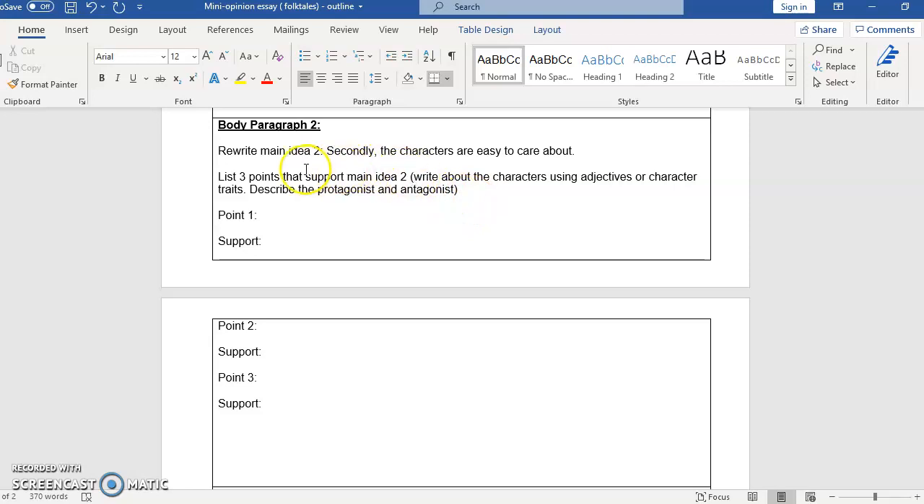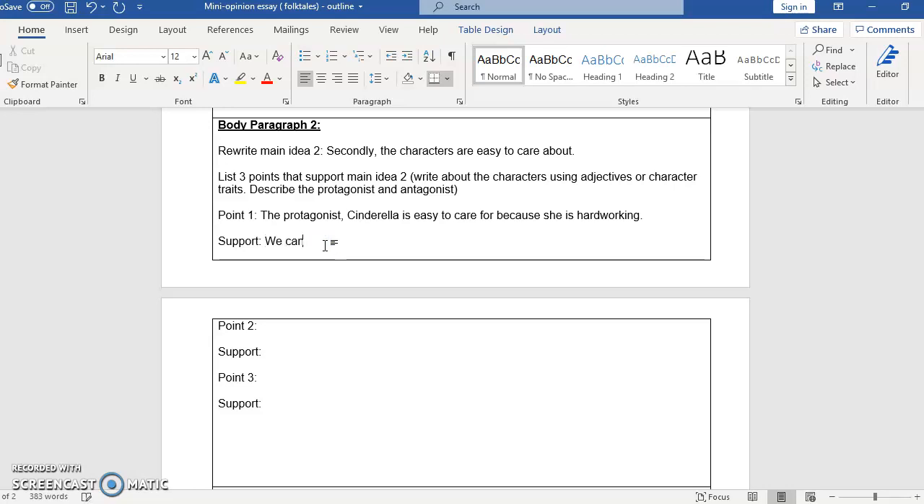Body paragraph number 2. I have to say that the characters are easy to care about, so I'm going to focus really on Cinderella. I'm going to argue that she has several character traits that make her a person that's easy to care about. So point number 1, I'm going to say that the protagonist, Cinderella, is easy to care for because she is hard working.